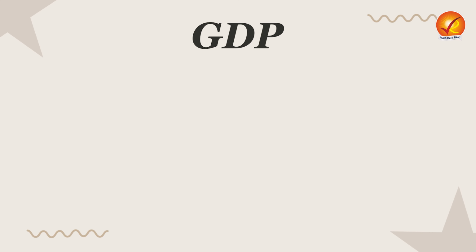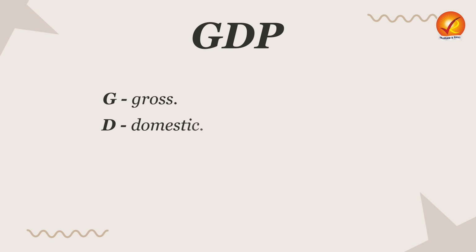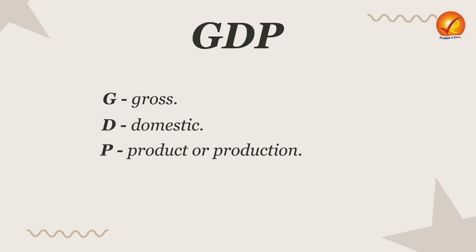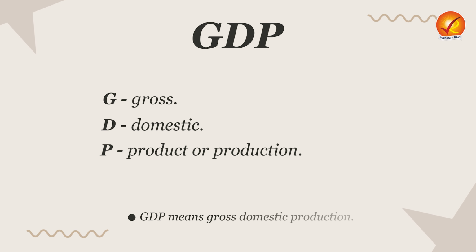Now, before we start this session, let us very quickly understand what is GDP, because until and unless that is clear, the entire session would be useless. First of all, let's come to the term GDP. Let's break it down. G means gross, D means domestic, and P means product or production. So GDP means gross domestic product. Now, gross refers to the overall value. That is, it includes depreciation as well.